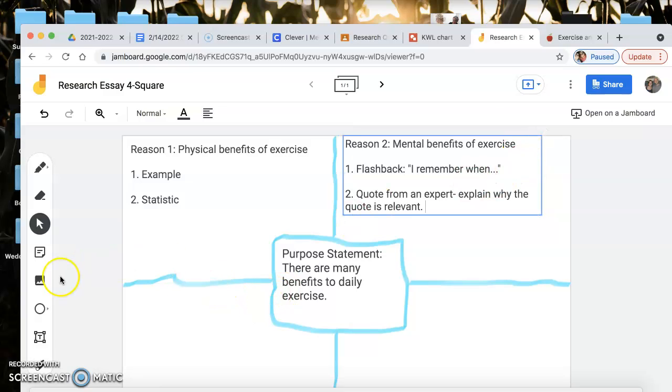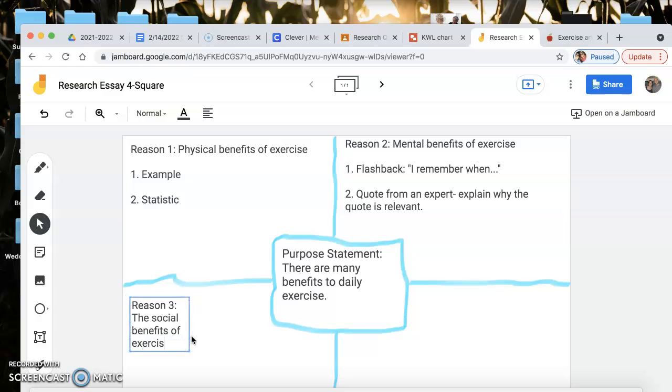All right. And then my next one, I need a reason 3. I'm just going to say the social benefits of exercise. All right, so I need 2 idea developments.